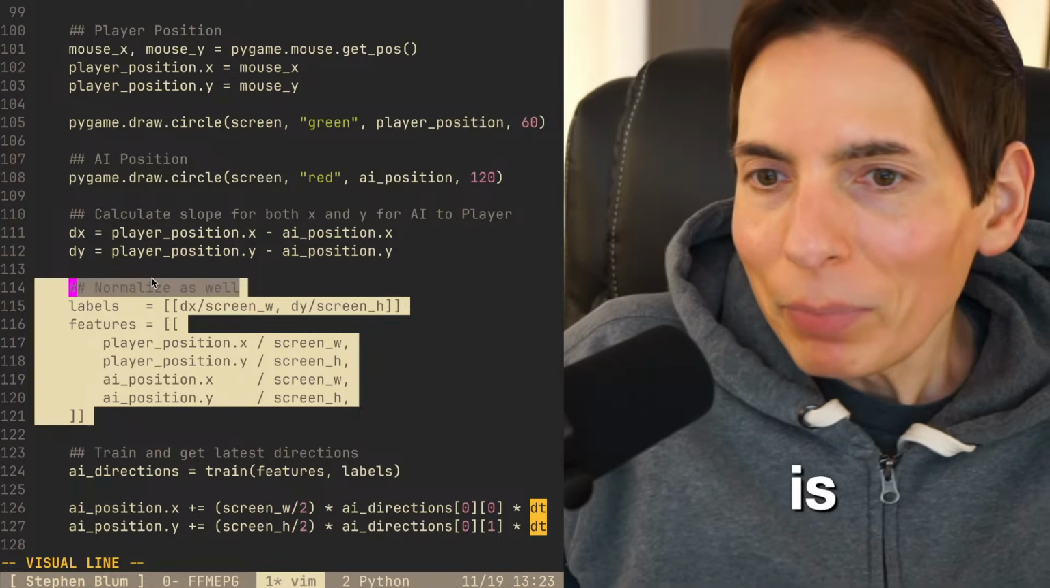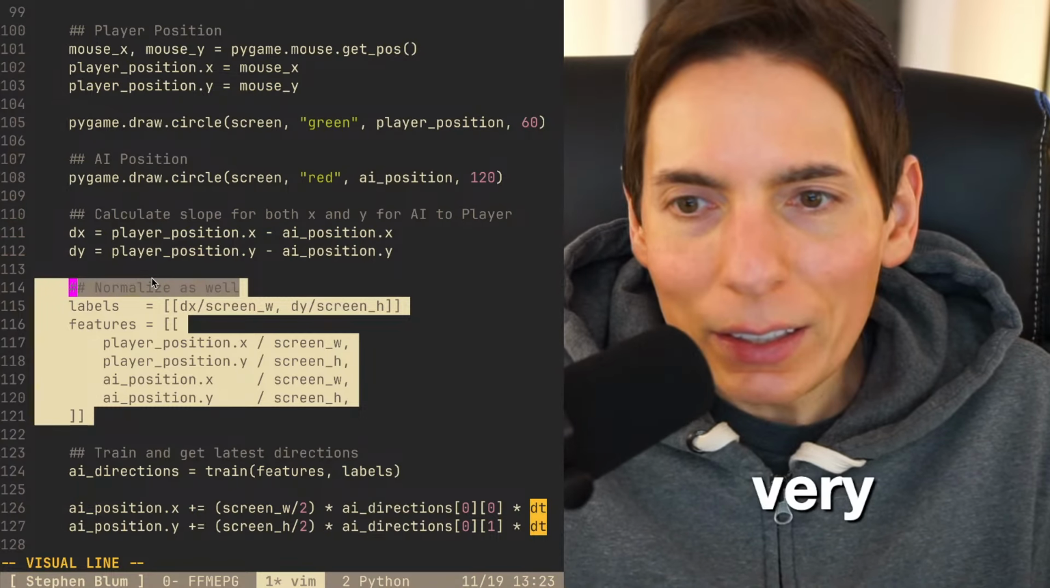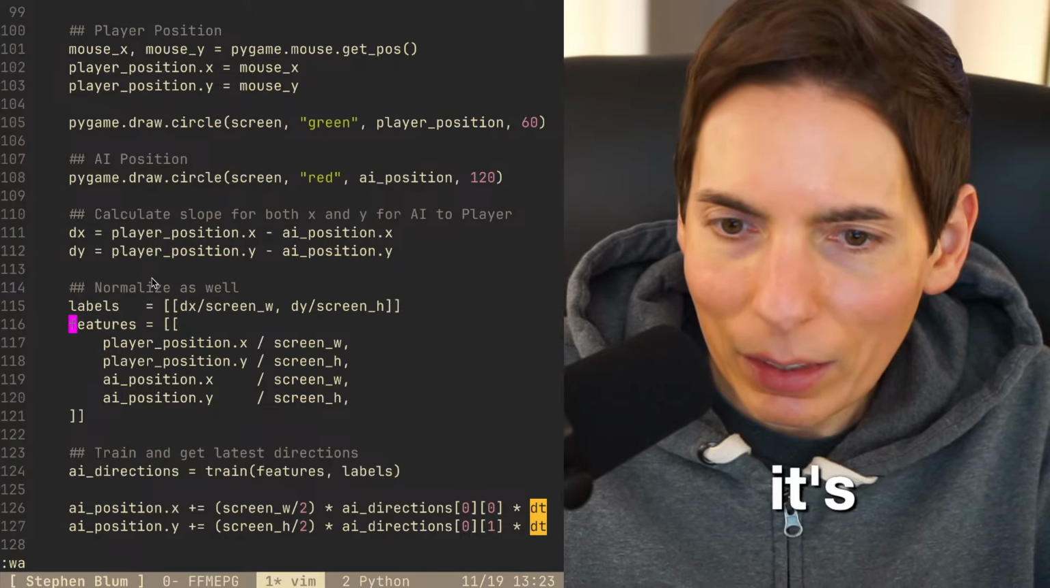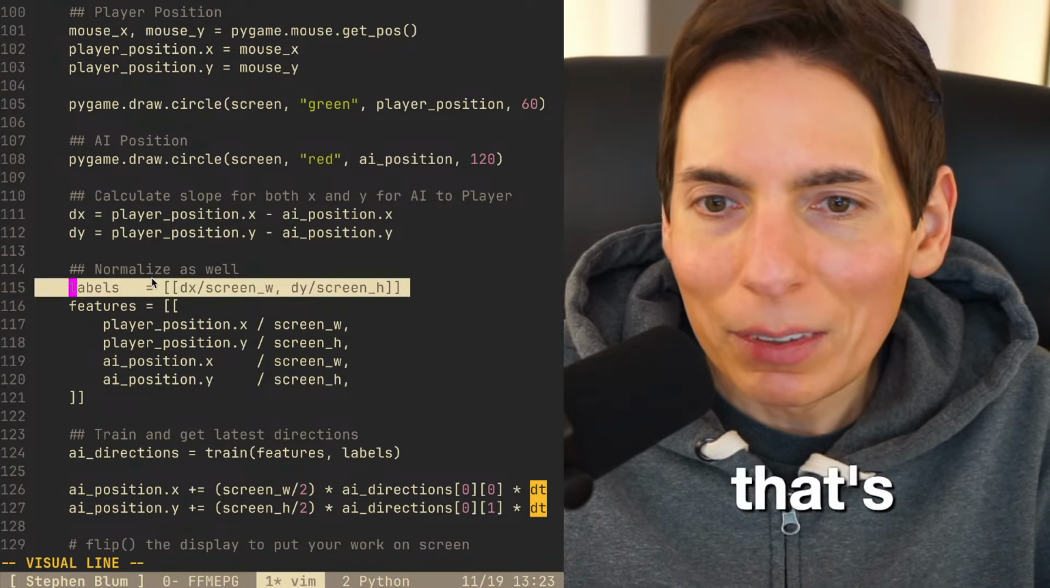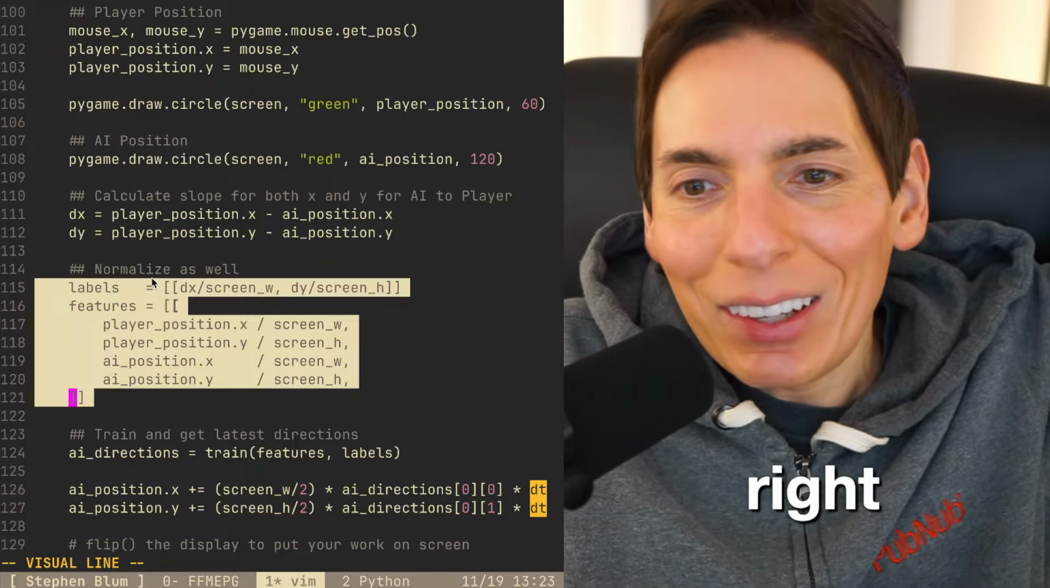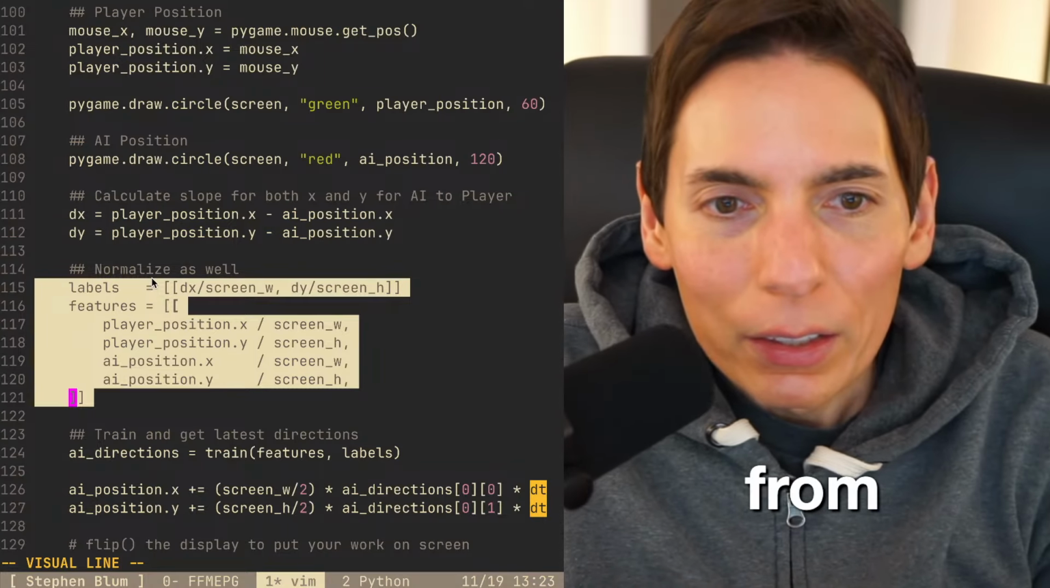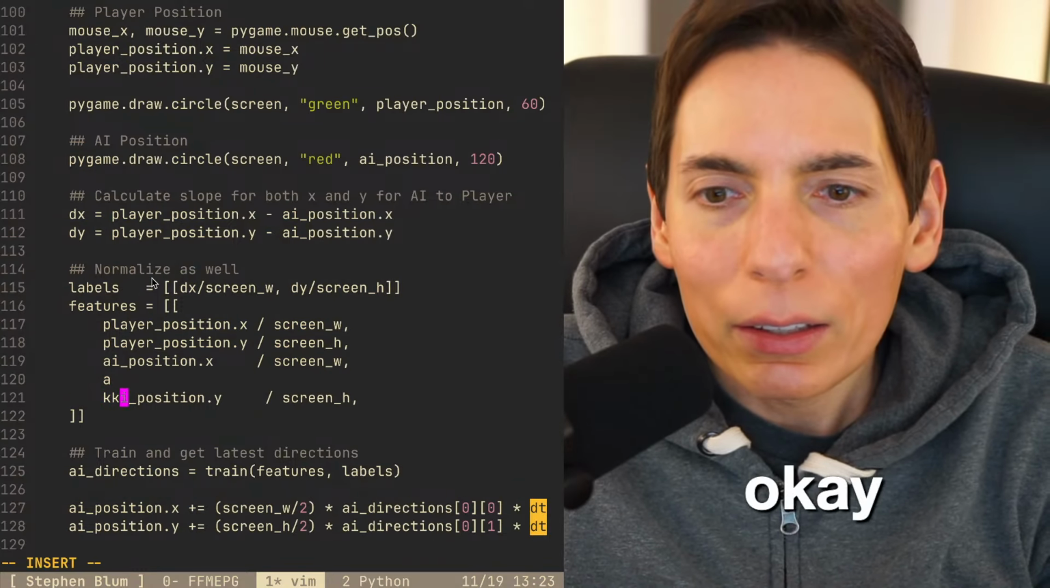That's all it is. It's really simple. It's very clean and very simple. I like how it's set up. So super clean. There we go. That's it. That's how it learns. There's where the data comes from. All good to go. Okay, let's see here.